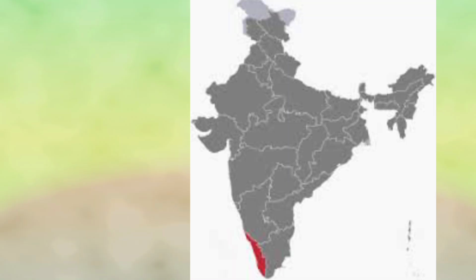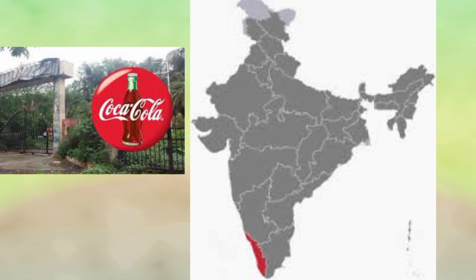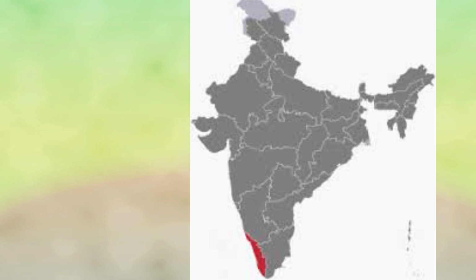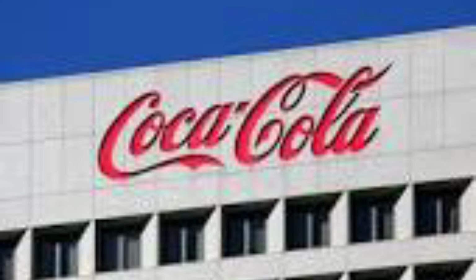Let us see the dispute over water use between the Perumatti Grama Panchayat in Kerala and the Coca-Cola company. The Panchayat decided not to renew the license for extraction of water because of the lowering of the water table in neighboring areas.